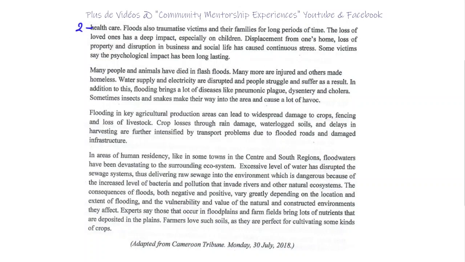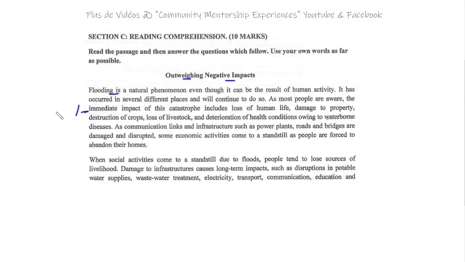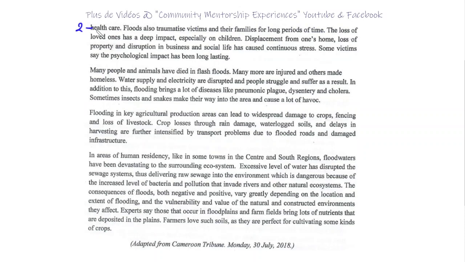Let's see if we have another element of the answer. In this section, we're talking about infrastructure damage. So indeed, this is the only part for question 2. Let's move then to question 3.